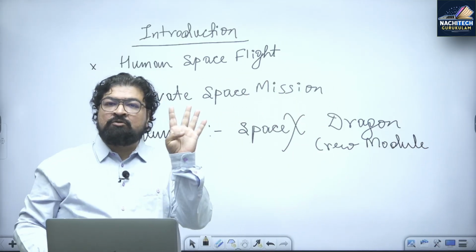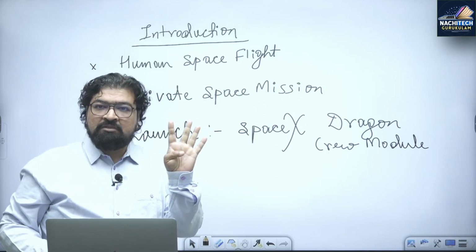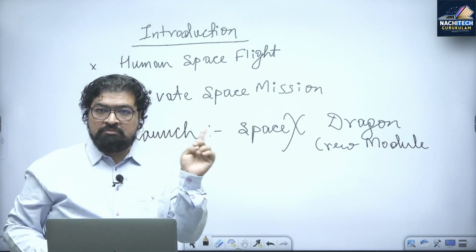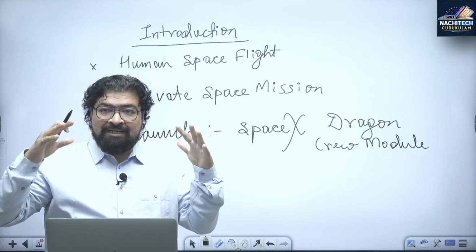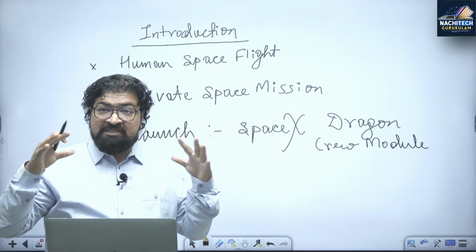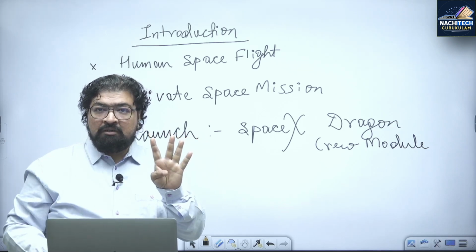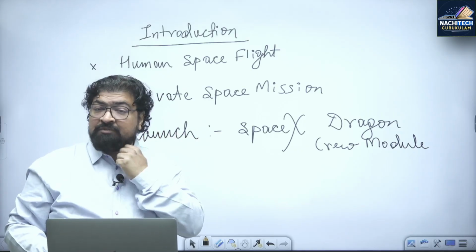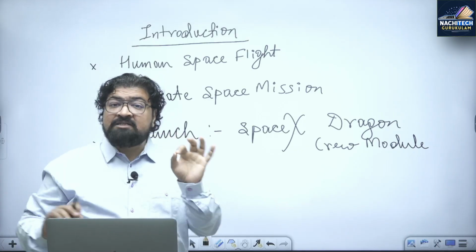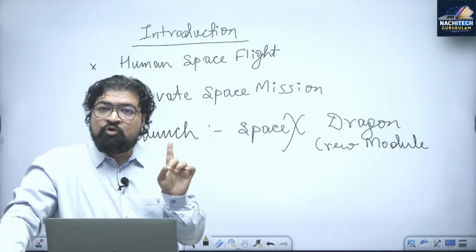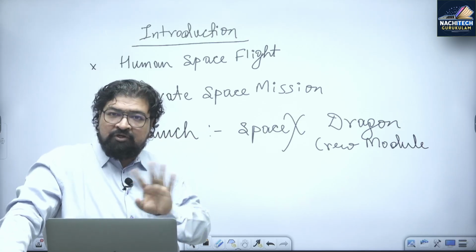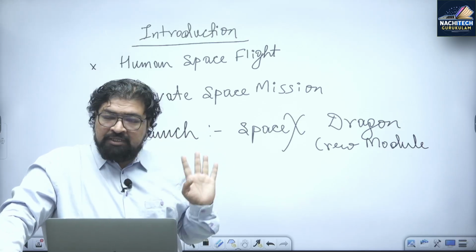Four human astronauts, right? They were in a crew module. That's a Dragon, right? SpaceX Dragon, there were 4 of them. Now I'm just simply asking that. See, when you write an answer, certain facts have to be there. One is Group Captain Subhanshu Shukla. Right? We all know, Indian astronaut, we all know that.